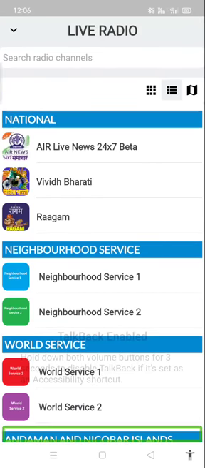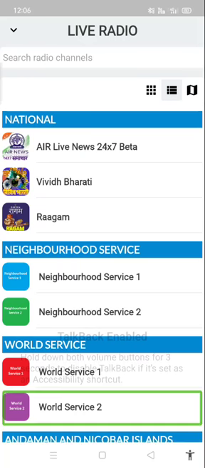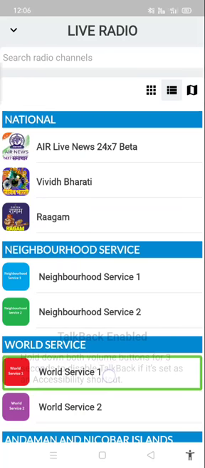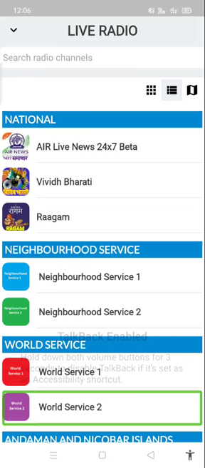Icon Air Vishakhapatnam 23 of 286. Icon World Service 2 10 of 286.